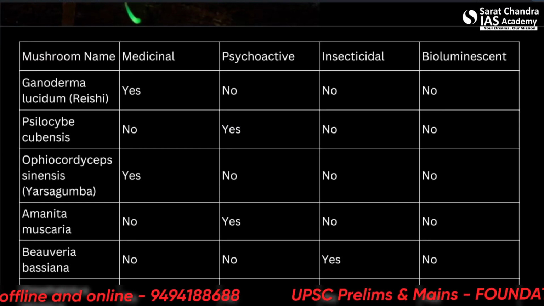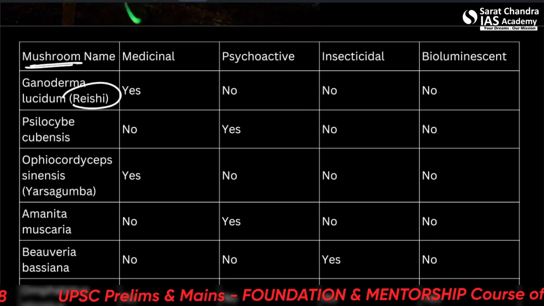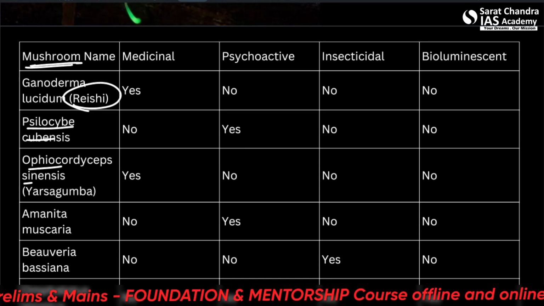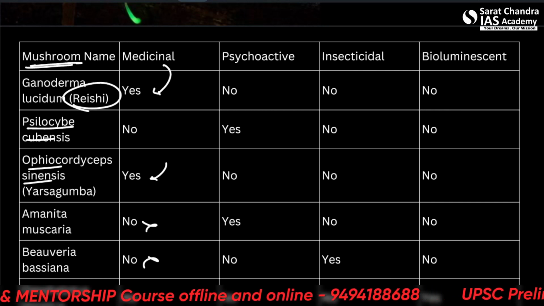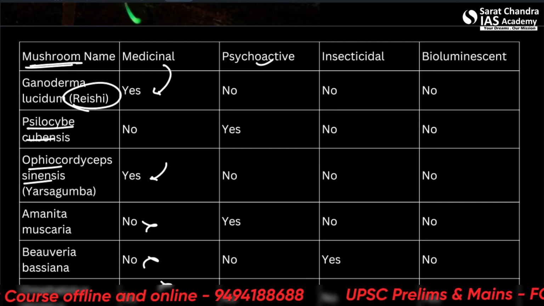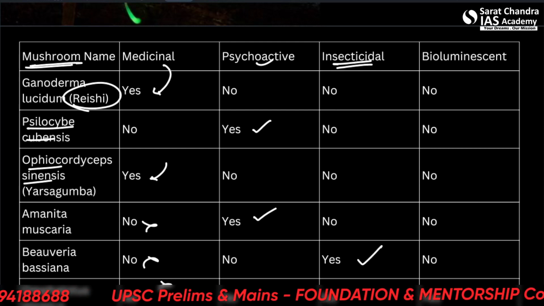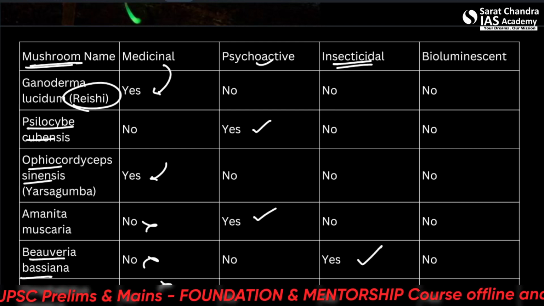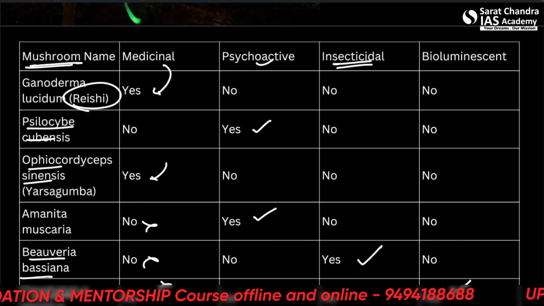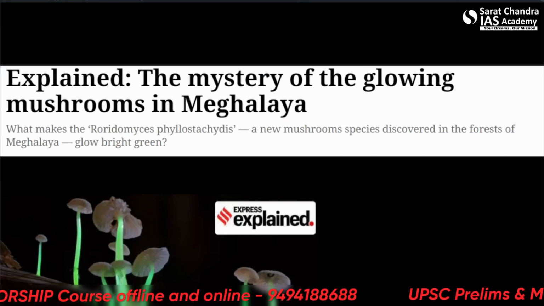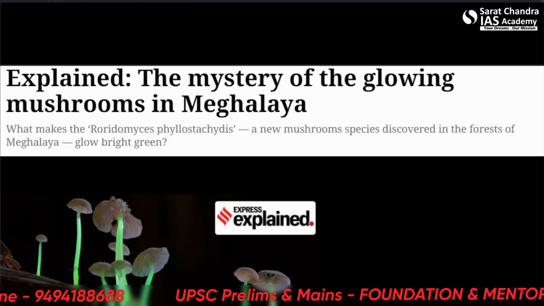Further, let us see which types of properties mushrooms have. These are names of some mushrooms: reishi mushroom, Gucci mushroom, etc. Psilocybe cubensis. The examples are not important. Medicinal properties, yes. Psychoactive: mushrooms are famous as psychoactive drugs, yes. Insecticidal, yes, this is an example of an insecticidal mushroom. Bioluminescent, yes: Omphalotus olearius, and the glowing mushrooms of Meghalaya also. Rhodotus phyllosteris, a new mushroom species discovered in the forests of Meghalaya, glows bright green.